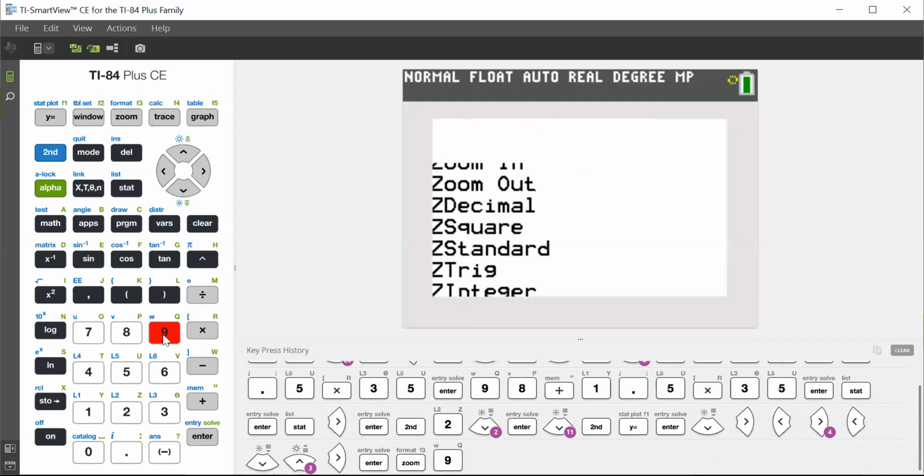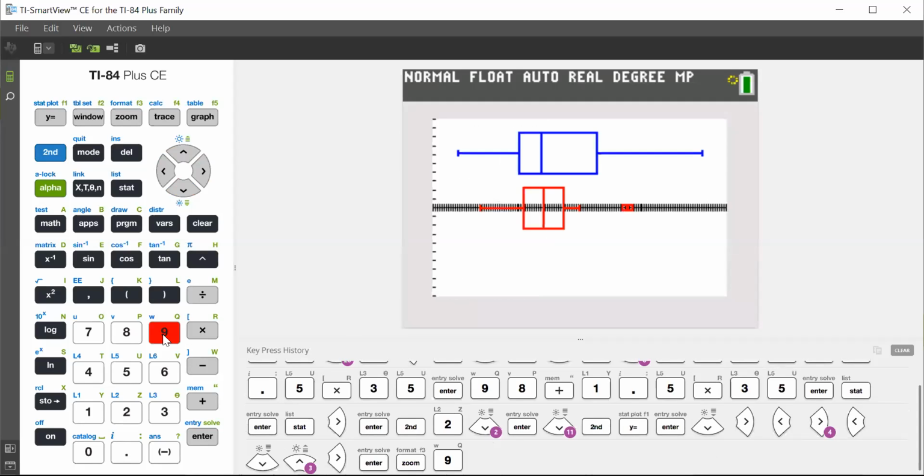Hit 9. It'll plot both box plots side by side for you. Look at that. There's the box plot stretched out to the right, and here's the fairly symmetrical one, and there are even the 2 outliers right there, the 2 dots. It's pretty cool, isn't it? Bad thing about this is you have no idea what is on the x-axis. It's just an arbitrary x-axis. So do not use your calculator as a general resource. Draw a number line with numbers and make sure that you do that.